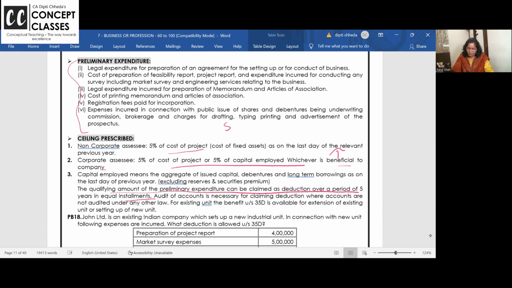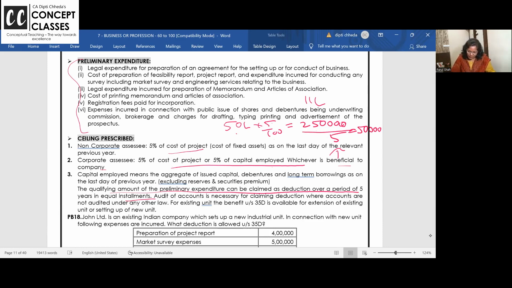Suppose your capital employed is 50 lakhs. 5% of 50 lakh, how much will it come? 2.5 lakh. So how much are the preliminary expenses, ma'am? But actual expenses are 11 lakh. No. How much will be allowed maximum? 50 lakhs capital employed, 5%, 2.5 lakh. 2.5 lakh is also allowed 1/5 every year, 50,000 for continuous 5 years.